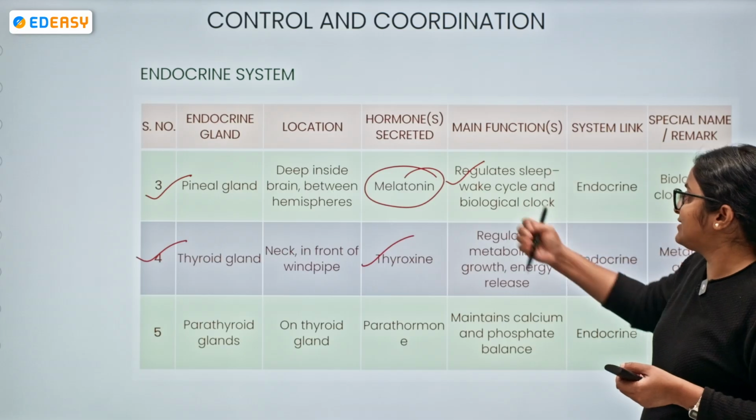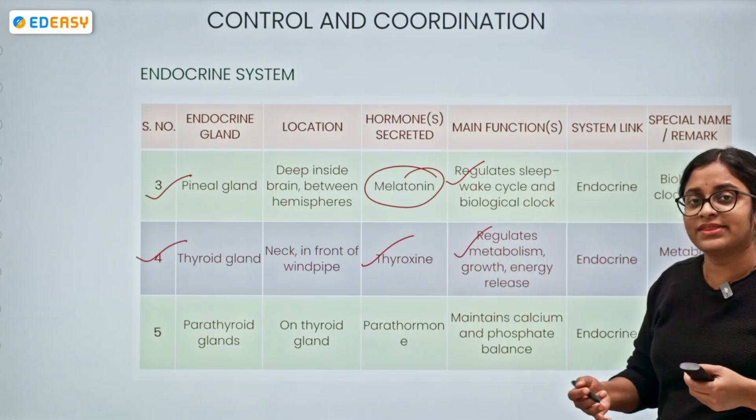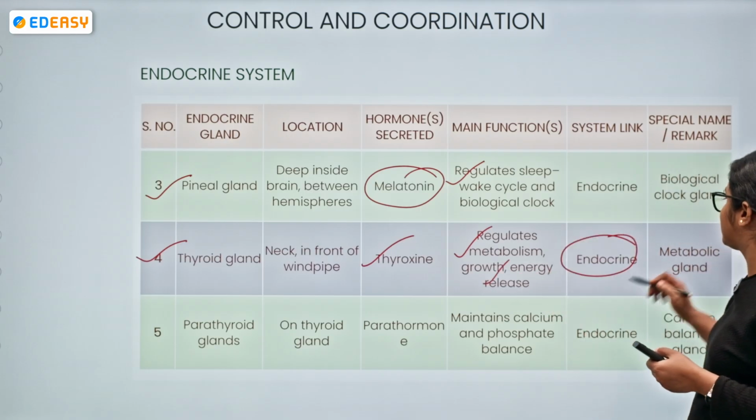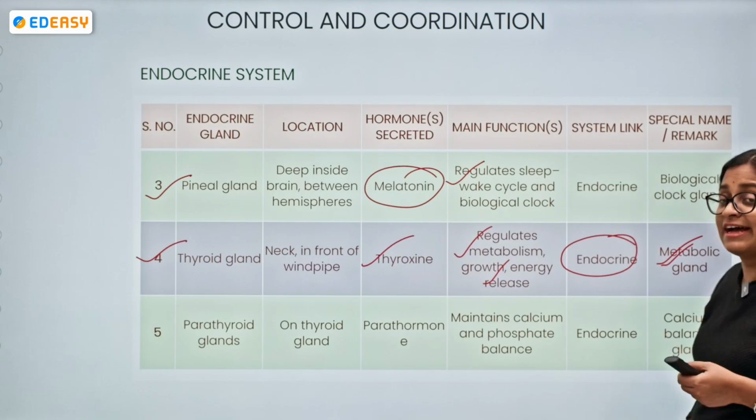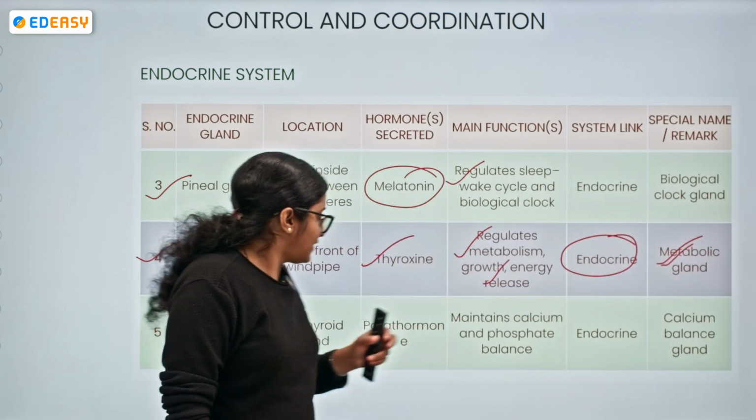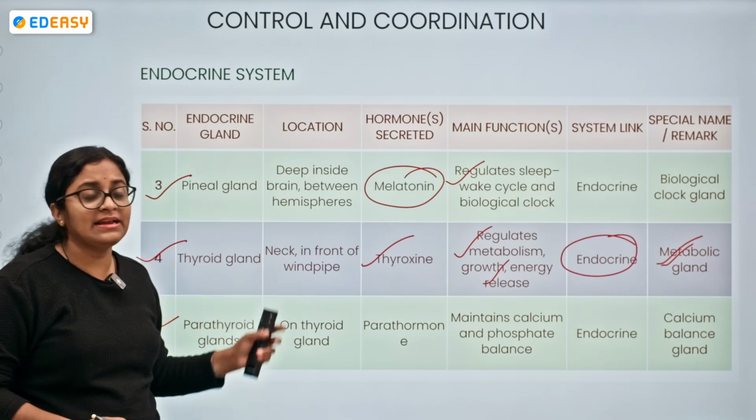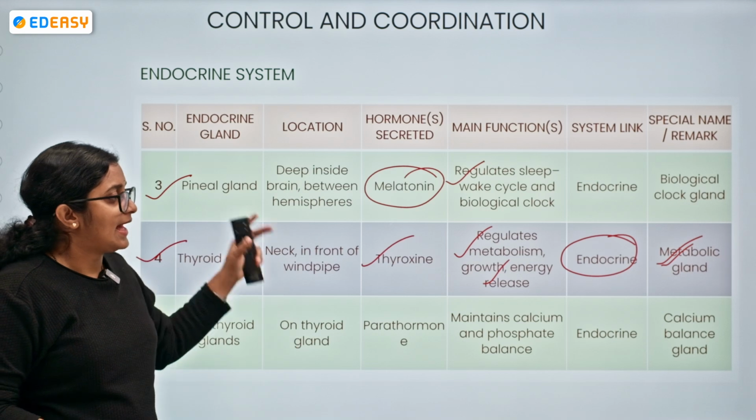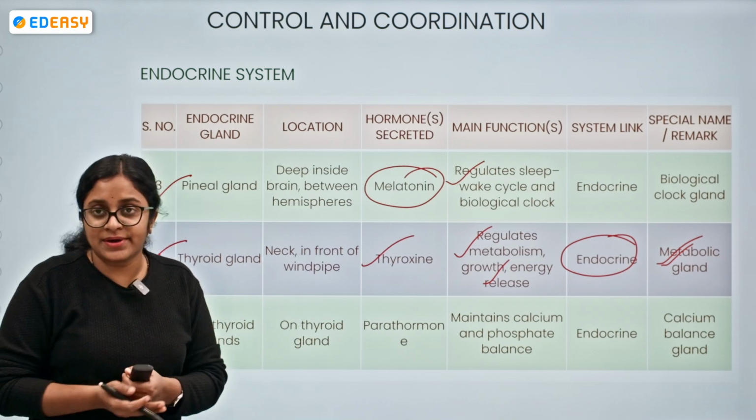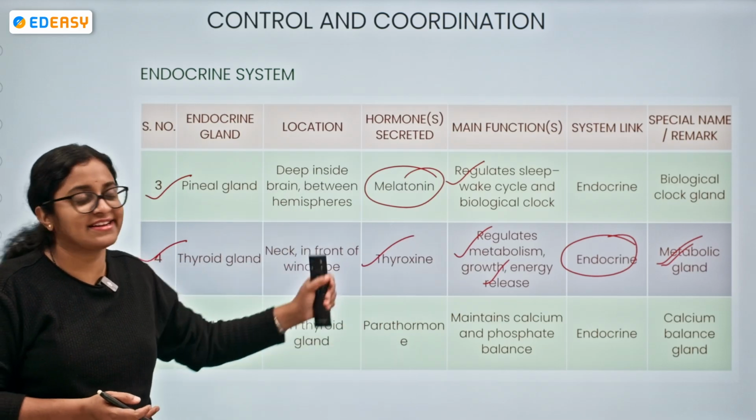Okay, so what does it do? It regulates the metabolism. It regulates the growth and energy release. So it has an endocrine nature, being called a metabolic gland because it is mainly involved in the metabolic functions only. Now next we have the parathyroid gland, situated on the top of the thyroid gland, which produces parathormone, and the main function is calcium and phosphate balance. It also has an endocrine linkage, and the calcium balance gland is its special name.